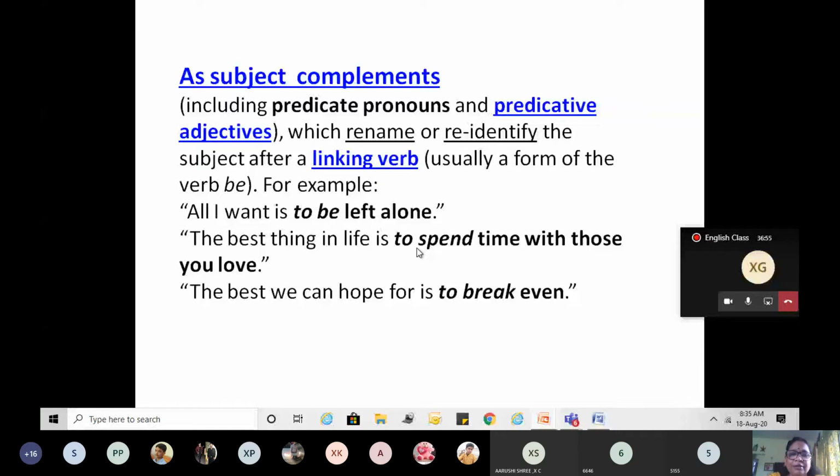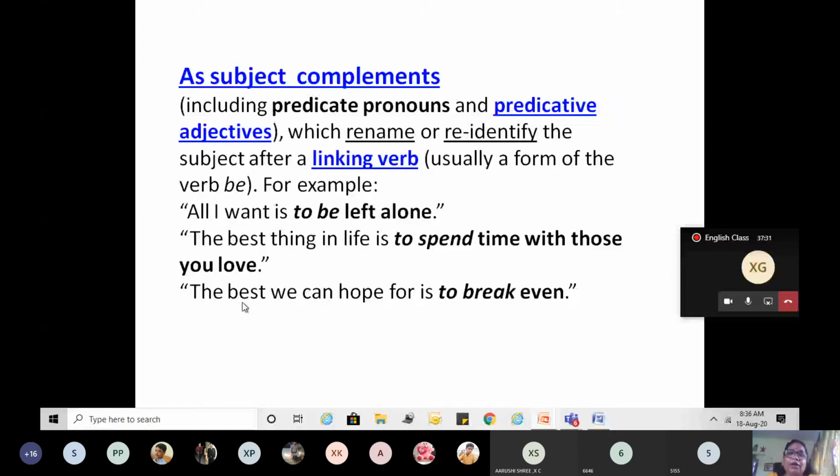The best thing in life is to spend time with those you love. What is the best thing? The best thing is the subject. And how is it complemented? How is the sentence complete when I say what is the best thing? Yes, very good. To spend time with those you love. The best we can hope for. What is the best? To break even. Very good. So this is the subject complement.